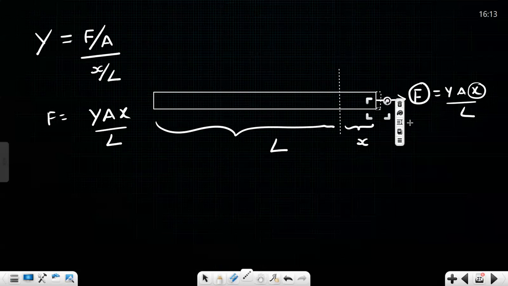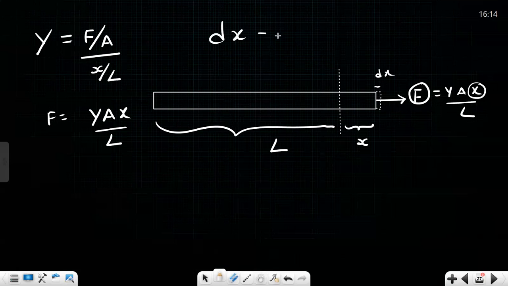Very small amount, sir. How much did it get increased exactly? Delta X amount it got increased. Okay, or we call it dx, sir. Dx amount the rod increased. Sir, dx is such a small value that in that small change, the force value did not change actually.